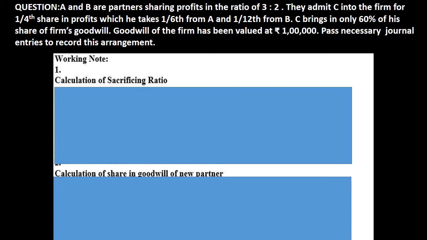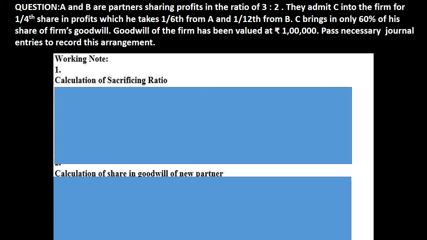In the given problem, A and B are partners. They are sharing profit and losses in the ratio 3:2. They admit C into the firm for 1/4 share in profit, which he takes 1/6 from A and 1/12 from B. Here, sacrificing shares are directly given to you. Please put your focus on the word from. From का मतलब होता है वो share आपको directly दे रखा है.